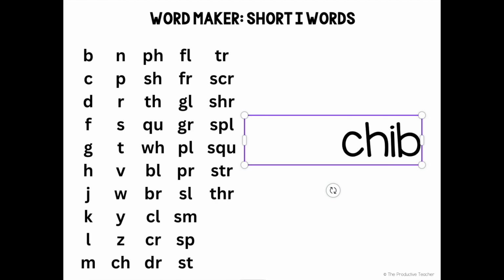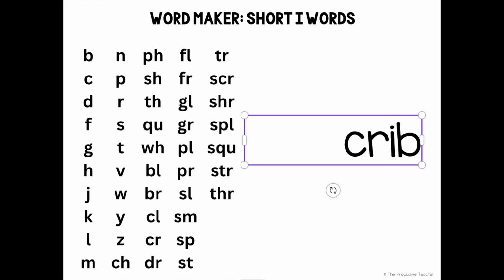Chib. Chib is not a word. Fib. Spelled like this, fib is not a word. Shib, fib, quib, and wib are not words. Blib, brib, and clib are not words.